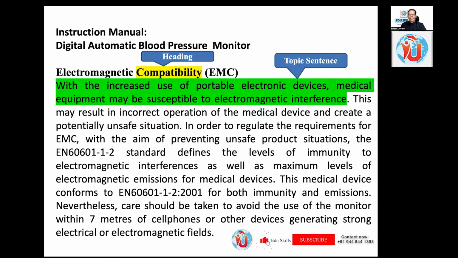This may result in incorrect operation of the medical device and create a potential unsafe situation. What does the word result tell you? This may result. Effect. Result is a synonym of effect, right? Cause and effect. So what is the cause? The cause is electromagnetic interference. The effect is incorrect operation of the medical device and a potential unsafe situation.